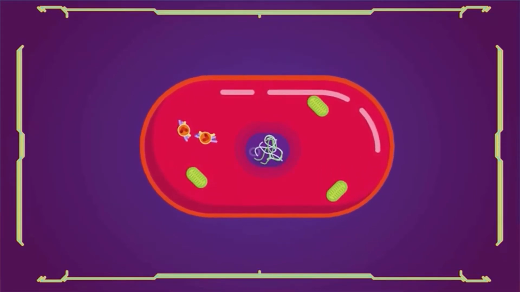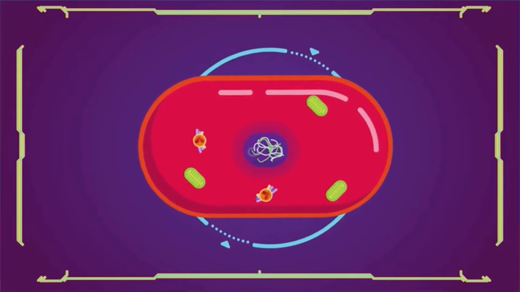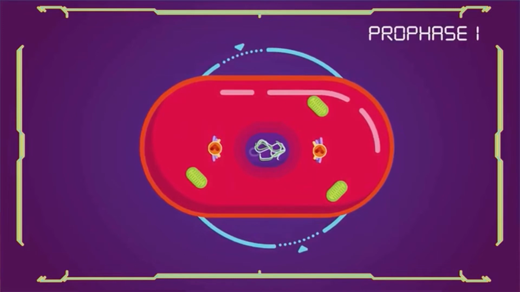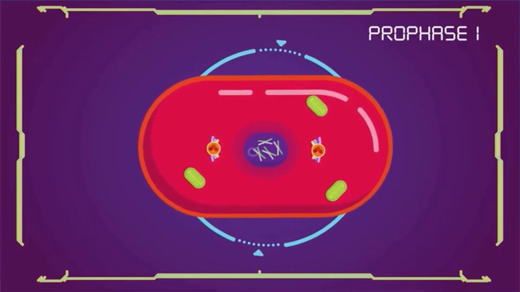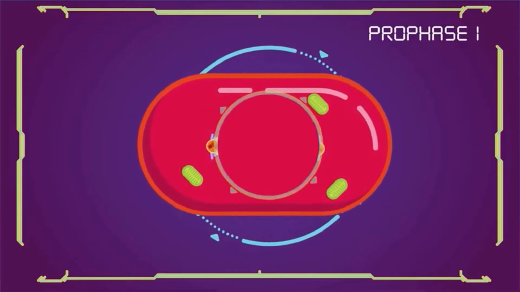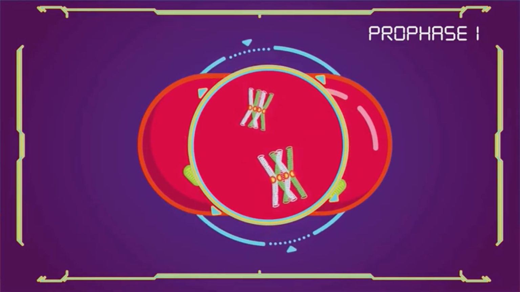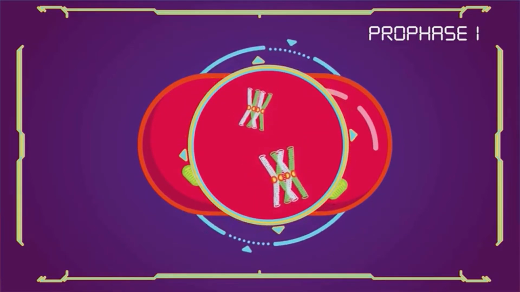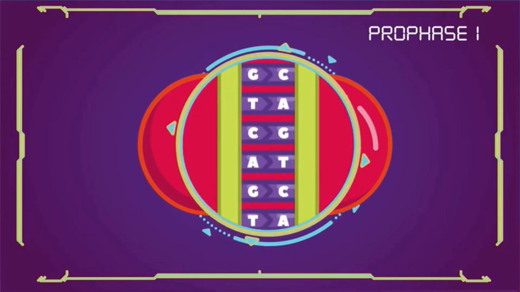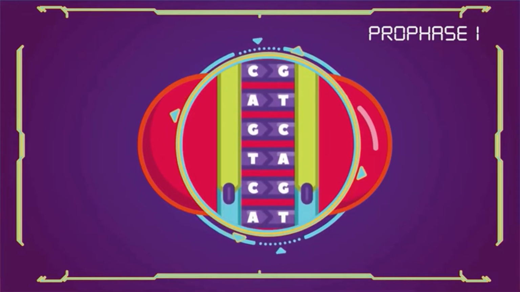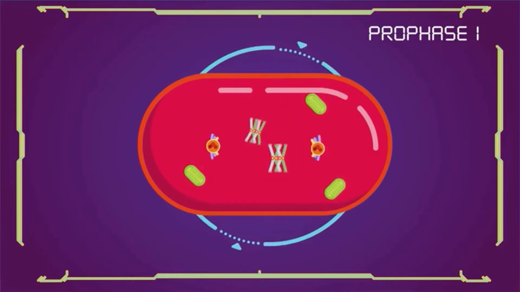Next is meiosis 1, which takes place in the following steps. Prophase 1. Prophase 1 is typically the longest phase of meiosis. During prophase 1, homologous chromosomes pair and exchange DNA, called homologous recombination. The new combinations of DNA created during crossover are a significant source of genetic variation and result in new combinations of alleles, which may be beneficial.